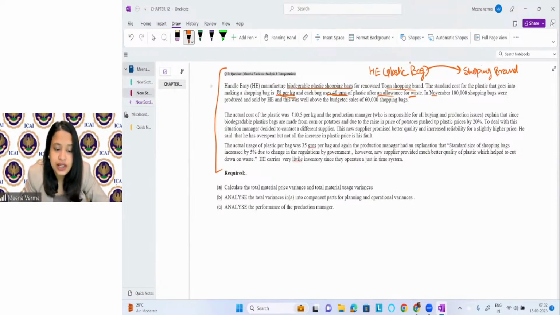Then what is mentioned? In November, 1 lakh shopping bags were produced and sold by this company. So in the November month, they have produced and sold 1 lakh bags.